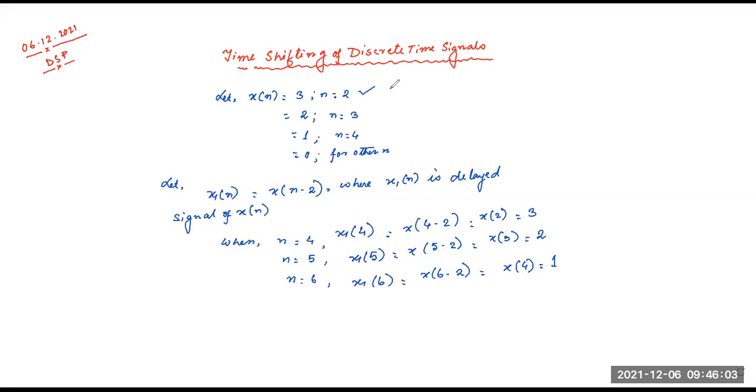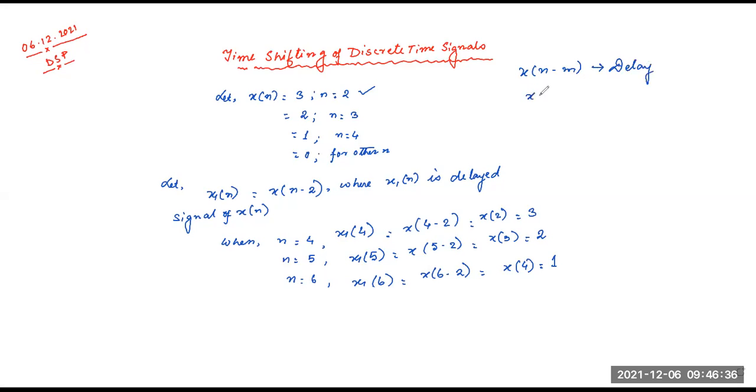If m is an integer and x of n minus m appears, that will be a delay. When there is a delay, each sample of x of n is shifted to the right. So x of n minus m is called a delay.